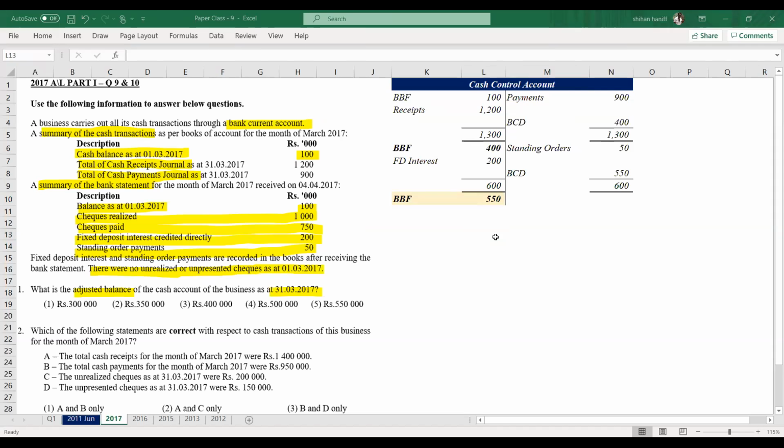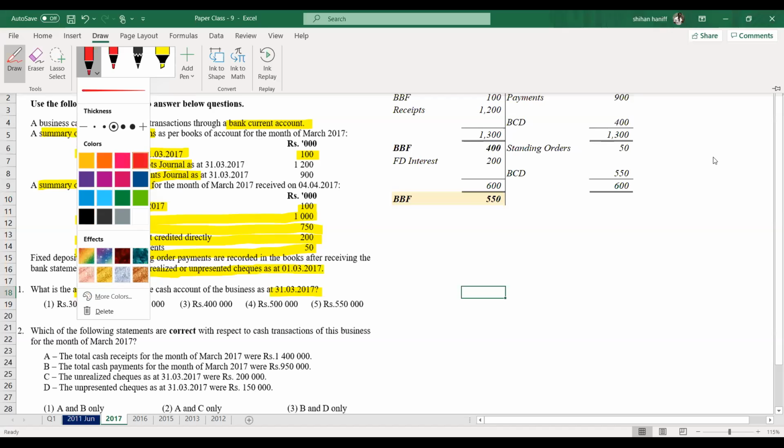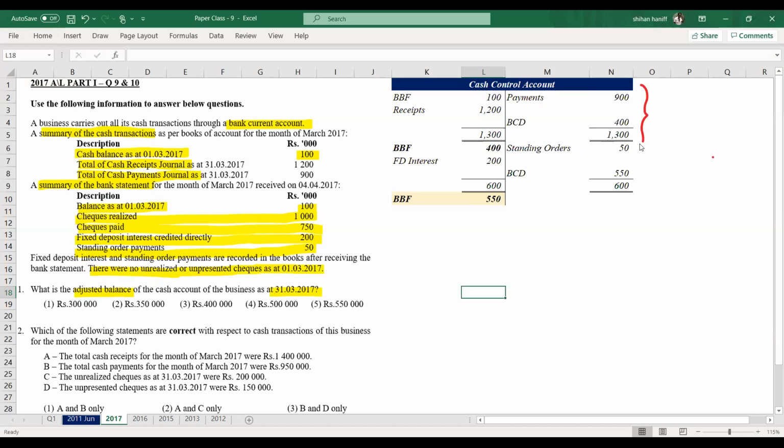FD interest is debited because it is an income. Right now, what I did was I prepared the cash control account before adjusting. The top part is before the adjustments, and this part is revised.